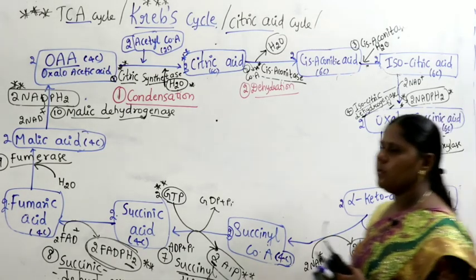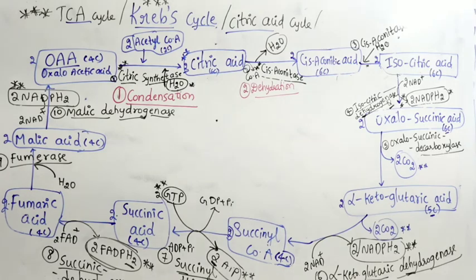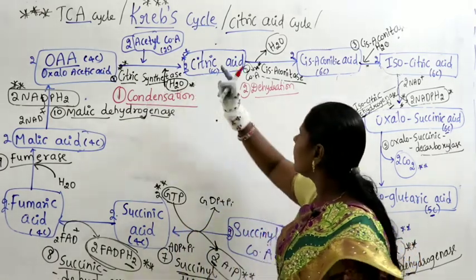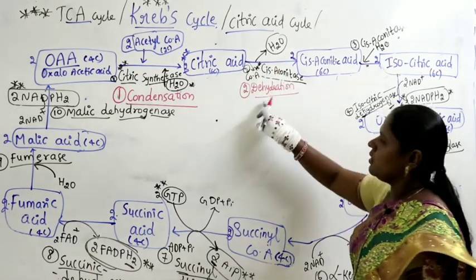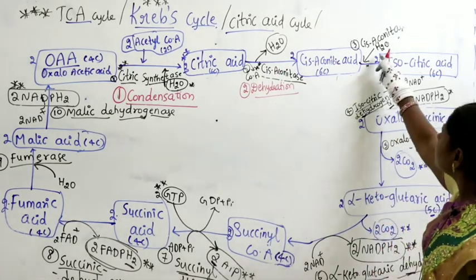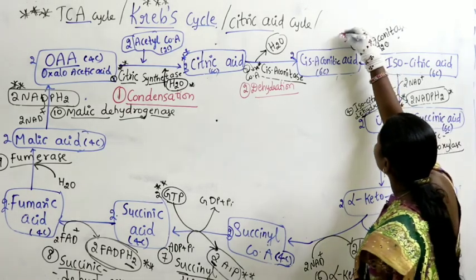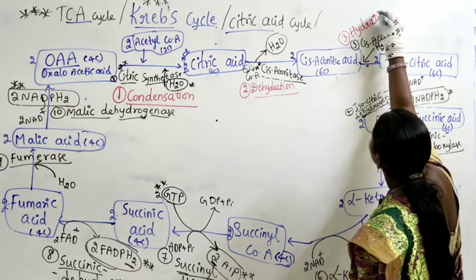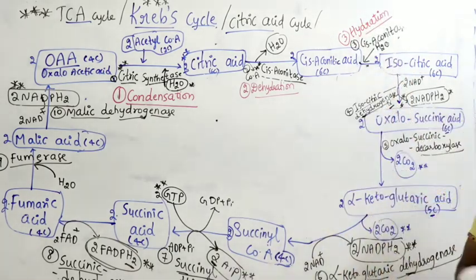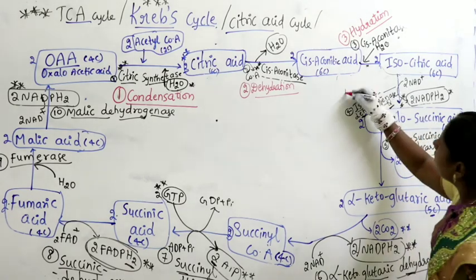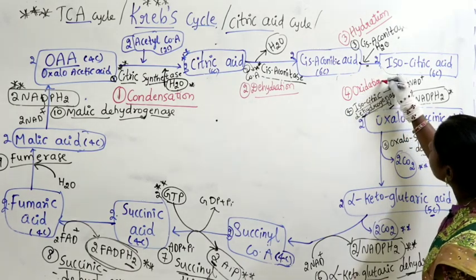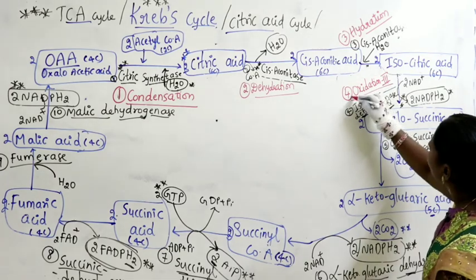Now let us write about the name of the reactions. What is the first step? Condensation, where there is a production of citric acid. Second step, water is going out, so we write dehydration. Third step, water is added, so here I am writing hydration. Next, fourth step: from here oxidation will begin. Oxidation number 3. Try to remember, very important.